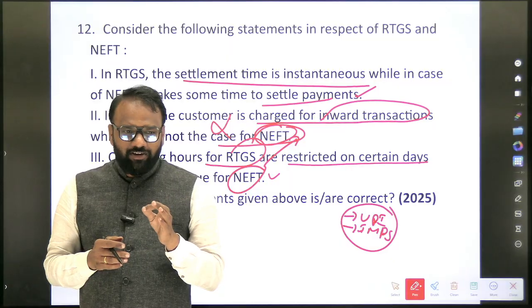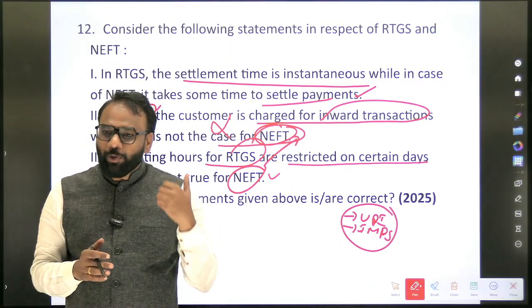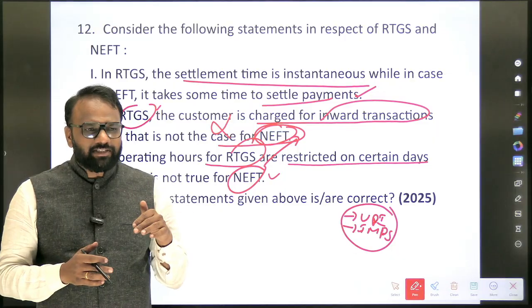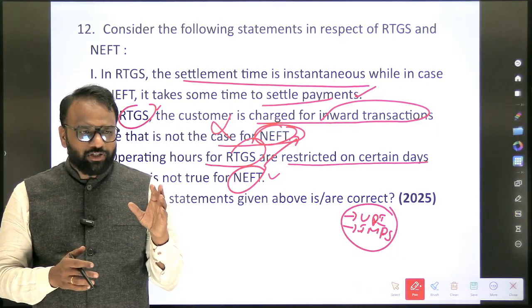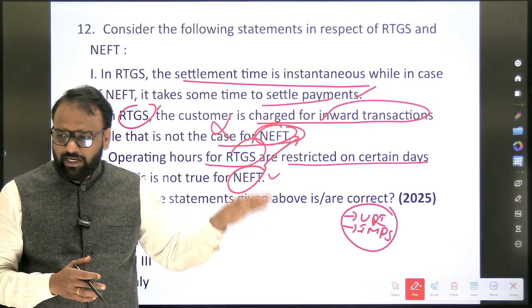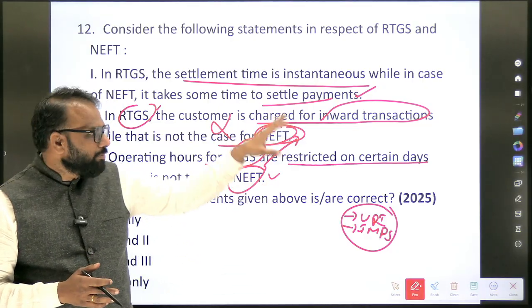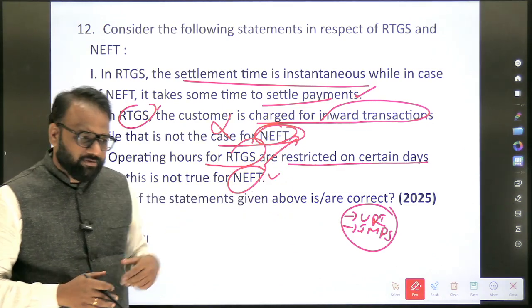The technical term is a service called National Financial Switch. So from this we can conclude that these kinds of questions are not totally a new pattern. It's an existing pattern itself, but repeatedly they are not going to ask you about National Financial Switch. They have to change the question. In that fashion, this question completely fits the existing exam's demand, and based on this question, we'll also prepare the other payment systems.